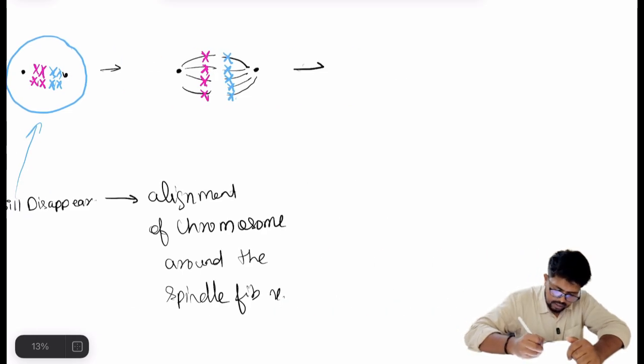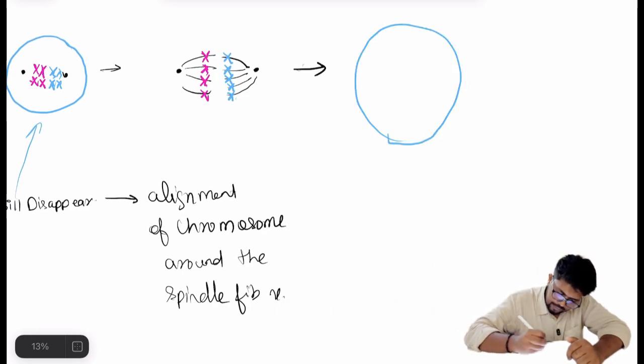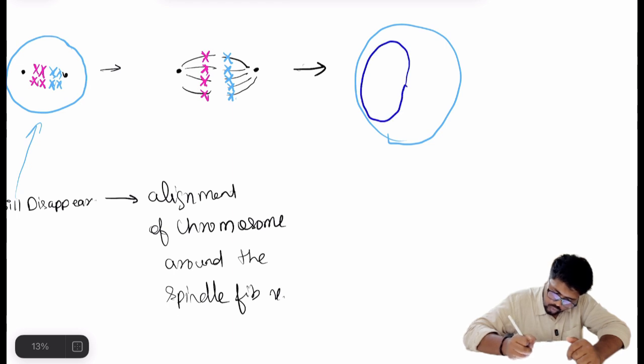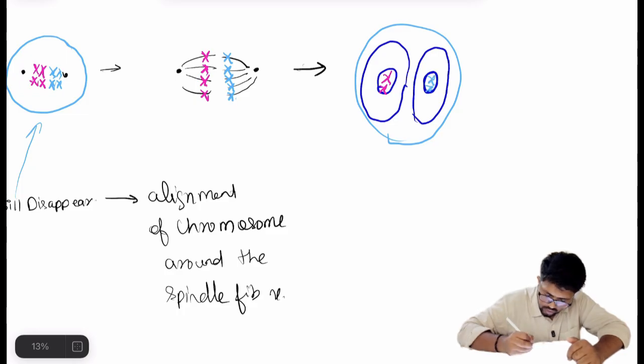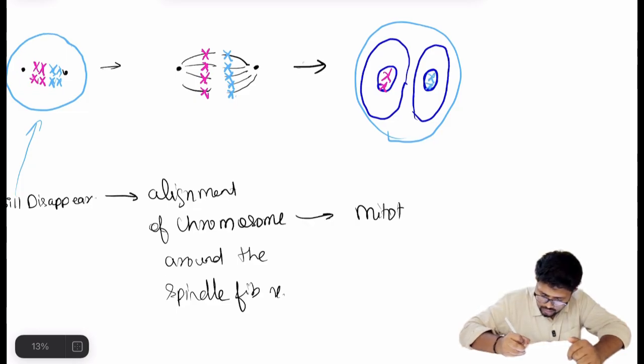And the next step will be what? This will break down into two individual cells, each with a separate nucleus containing its own chromosomes. So the next step is mitotic division.